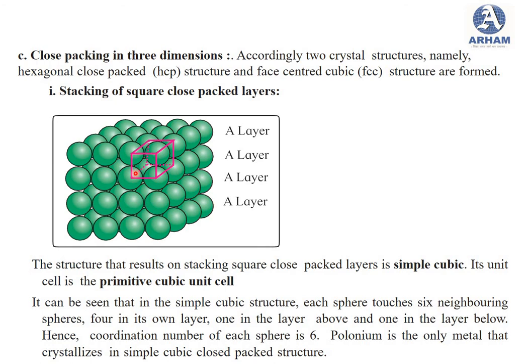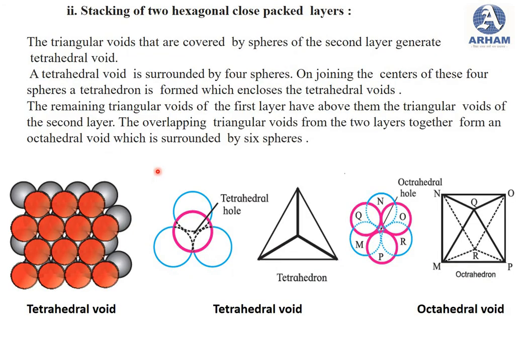It can be seen that in this simple cubic structure, each sphere touches 6 neighboring spheres, 4 in its own layer, 1 in the layer above and 1 in the layer below. So the coordination number of each sphere is 6. Polonium is the only metal that crystallizes in a simple cubic structure.